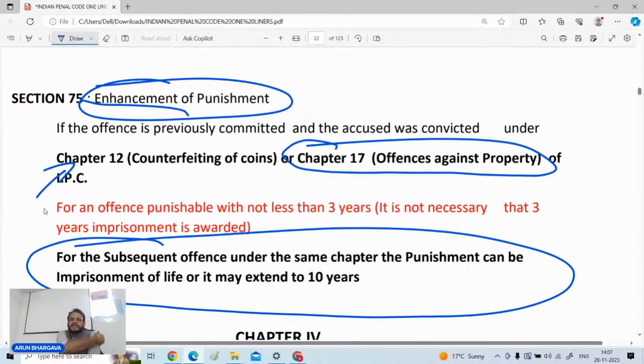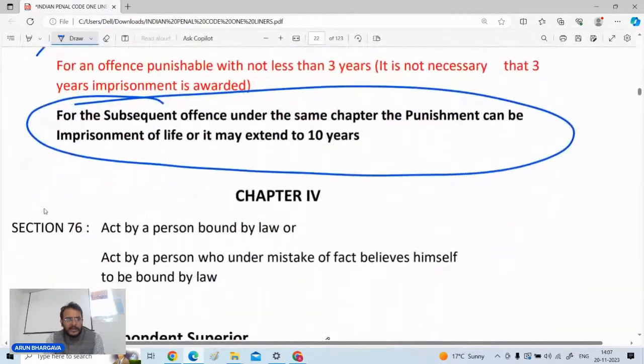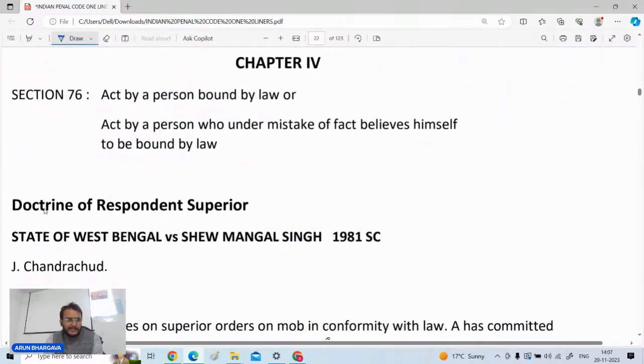It is written that for the subsequent offense under the same chapter the punishment can be imprisonment for life or it may extend up to 10 years. तो ये चीजें सेक्शन नंबर 75 से enhanced punishment का जो कॉन्सेप्ट है ये पूछ लिया जाता है.